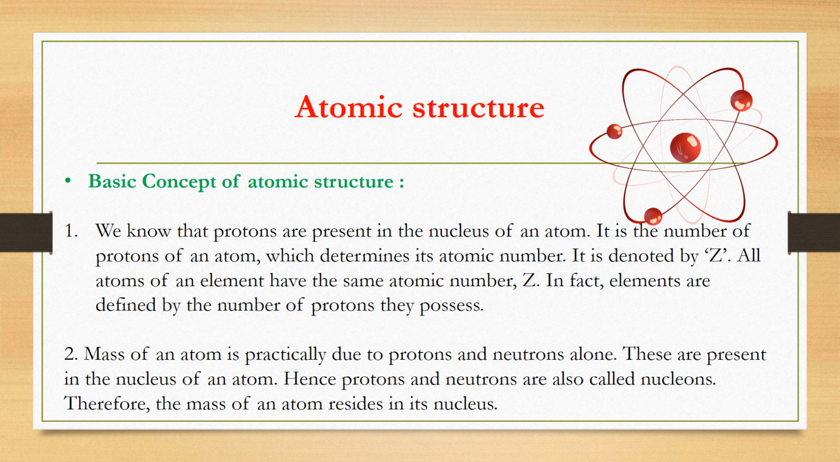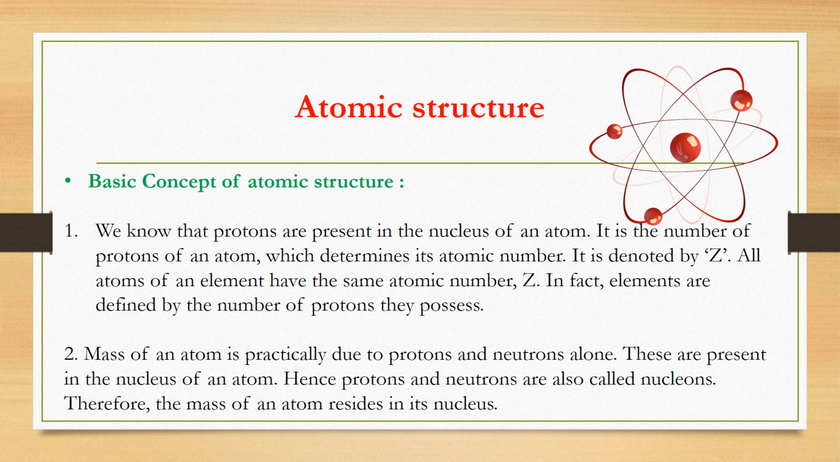Basic concept of atomic structure. We know that protons are present in the nucleus of an atom. It is the number of protons of an atom which determines its atomic number. It is denoted by Z. All atoms of an element have the same atomic number, Z. In fact, elements are defined by the number of protons they possess.